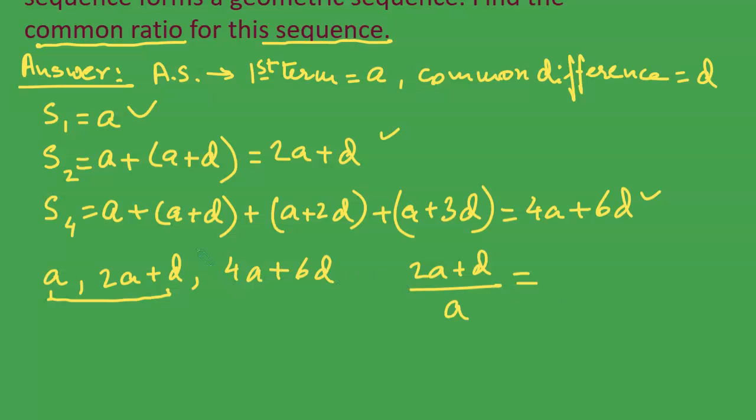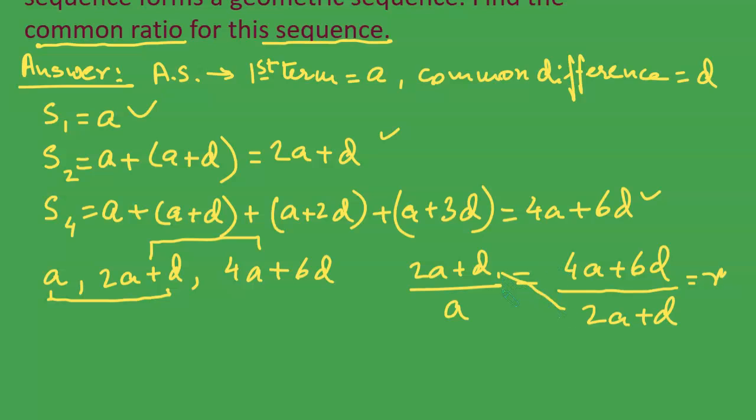This should be equal to, if I take the second and the third terms, then what will be the common ratio? It will be 4A plus 6D divided by 2A plus D. Okay. This should be equal to r, the common ratio of the geometric sequence.